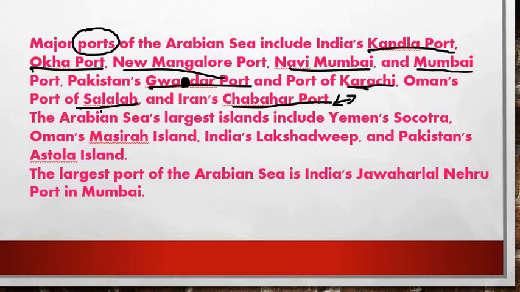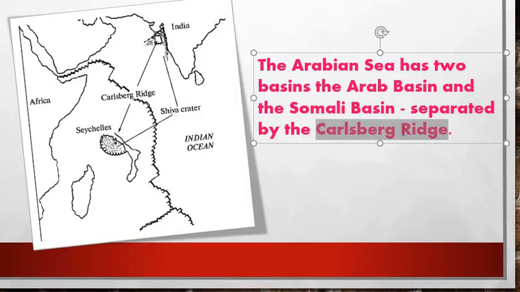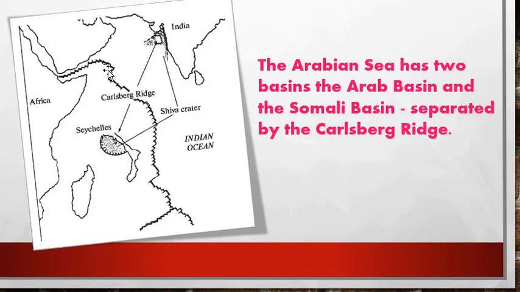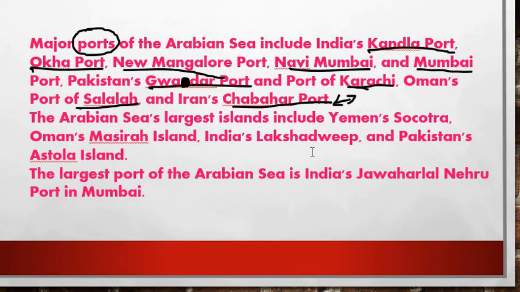The Arabian Sea's largest islands include Yemen's Socotra Island, right friends? So let me tell you. Which is the largest island included in the Arabian Sea?